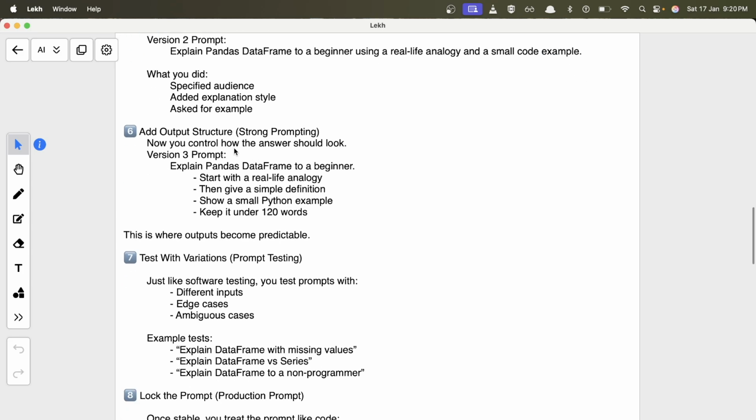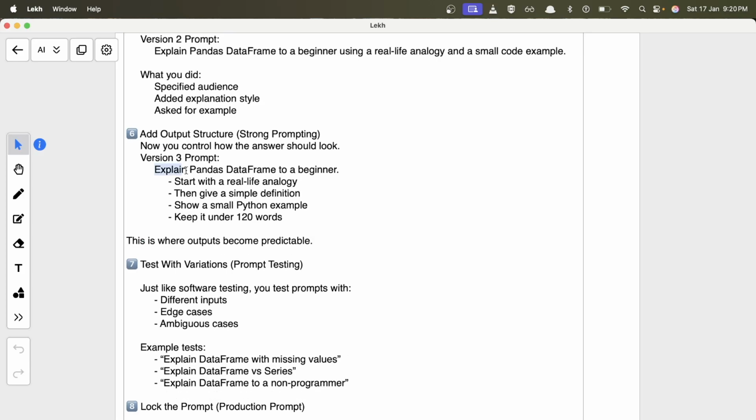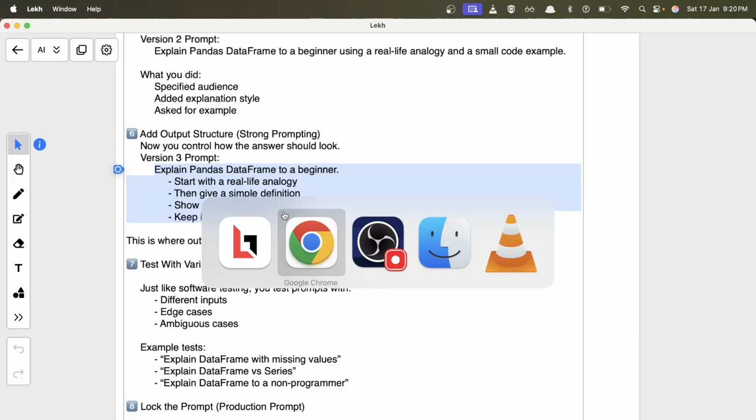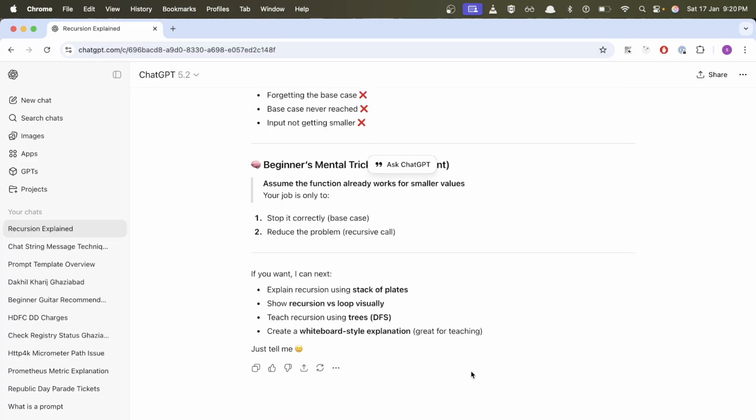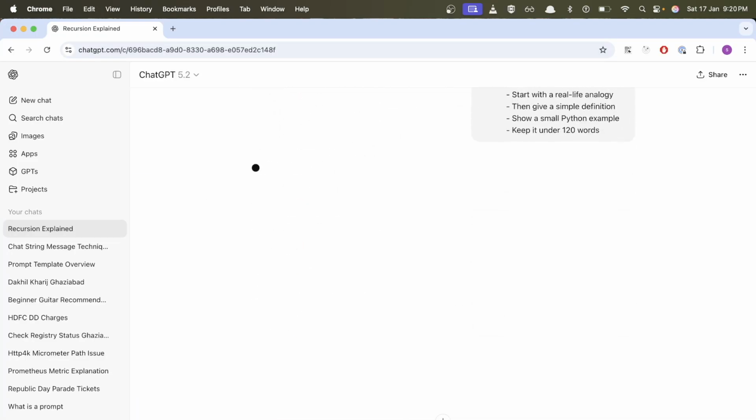Then we add an output structure to make our prompts more strong. For example, explain pandas data frame to a beginner, start with a real life analogy, then give a simple definition, then a small Python example, keep it under 120 words. So here, if you provide this kind of prompt, let me provide this kind of prompt to ChatGPT. Let's see what will be the response.